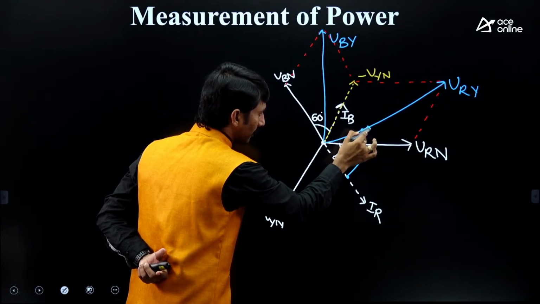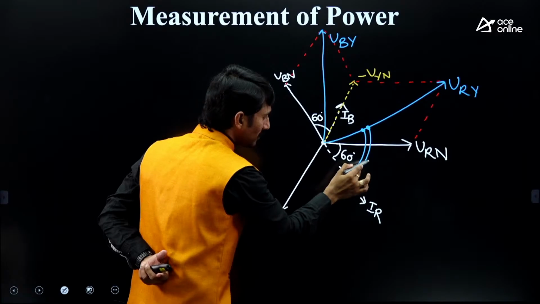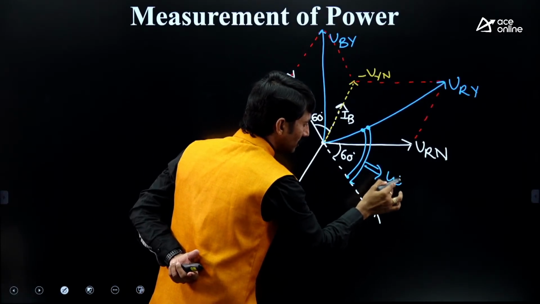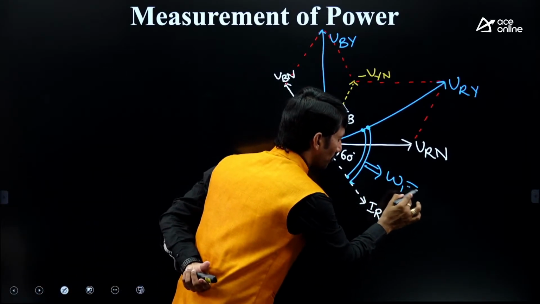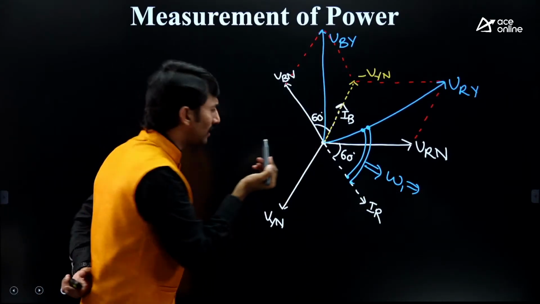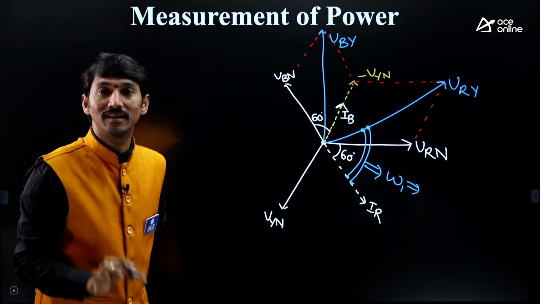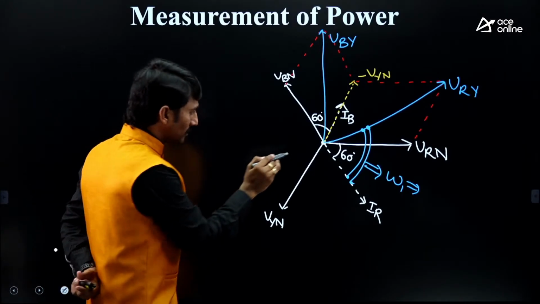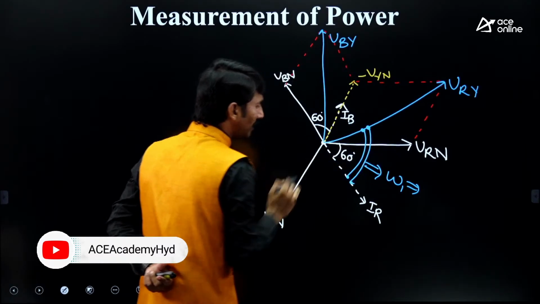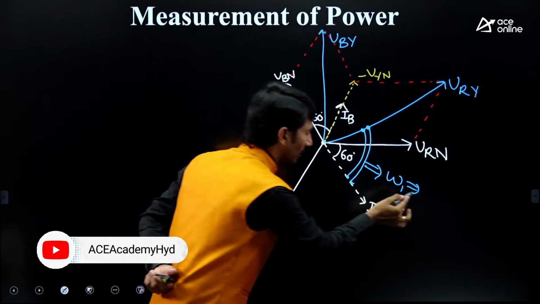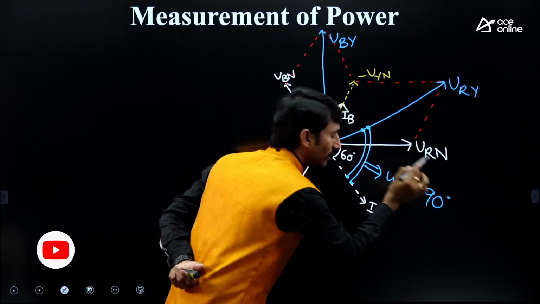This angle is required. What is this angle? This angle is the W1 related angle. Okay. What is this angle? If you see the diagram properly, you can understand that it is 90. How? Sir, already 60 is there. What is this angle? This will be 30. So therefore, this will be 90 degrees.